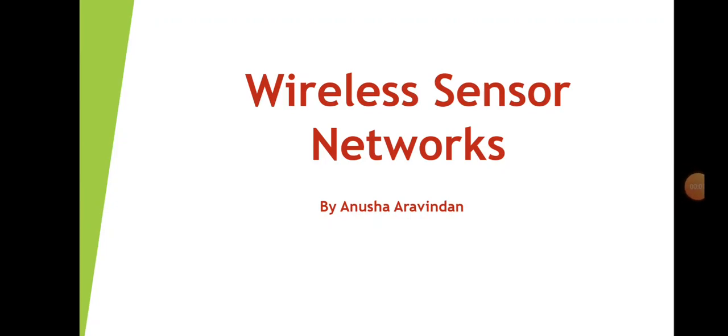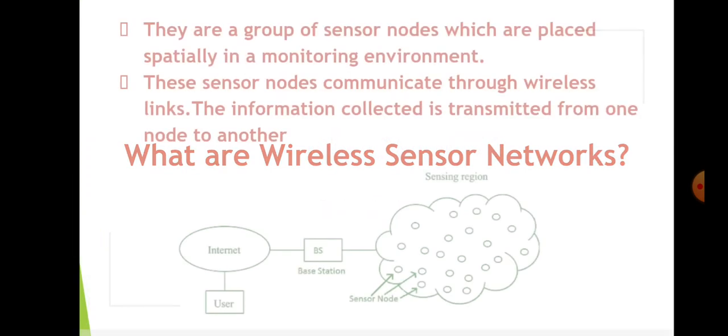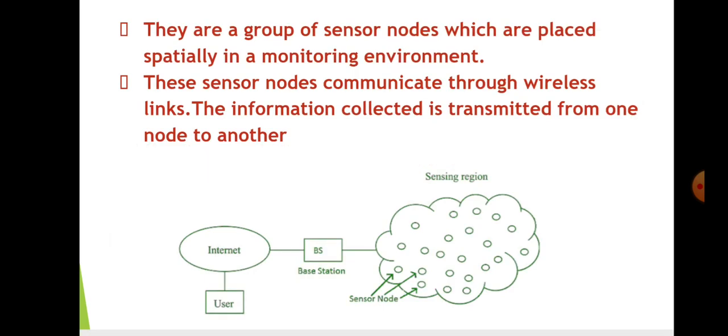In this video, I am going to talk about some basic concepts of wireless sensor networks. What are wireless sensor networks? They are a group of sensor nodes which are placed spatially in a monitoring environment. So it's a network formed by sensor nodes which are dispatched in an area of interest.